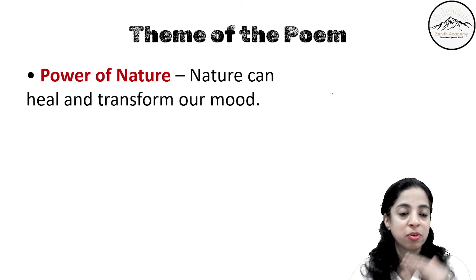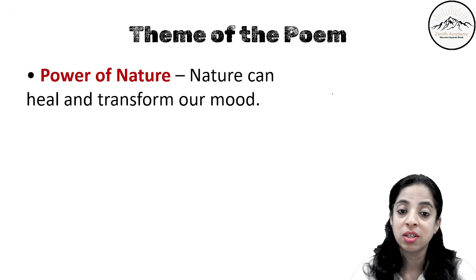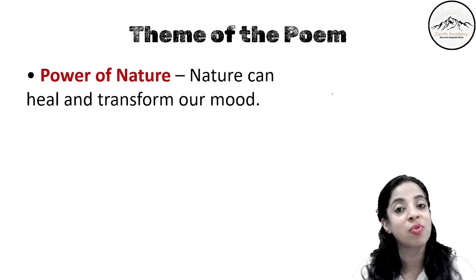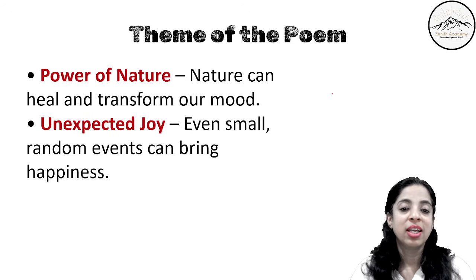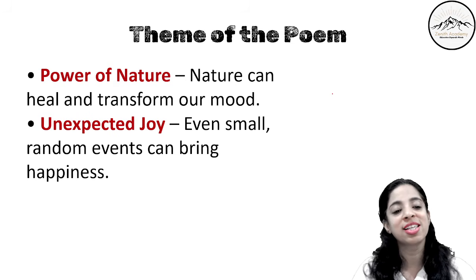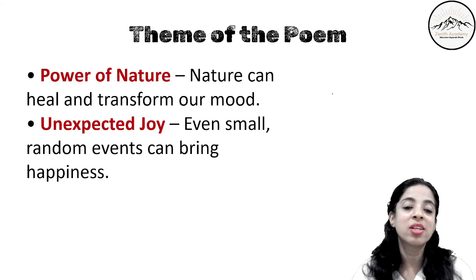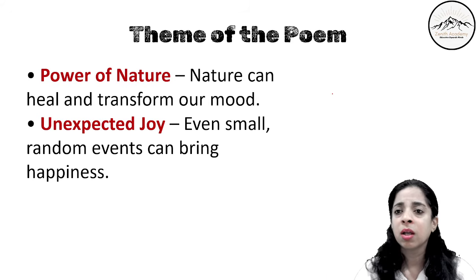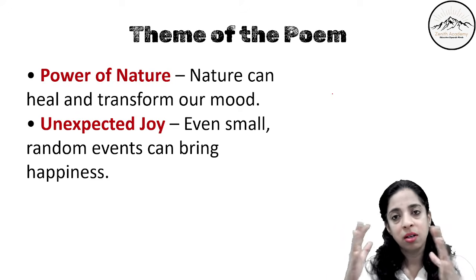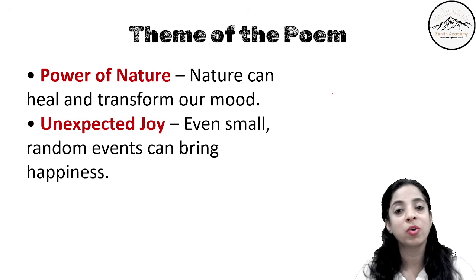There are different themes of the poem. First is power of nature. Nature can heal and transform our mood. Then unexpected joy. Even small random events can bring happiness. So what was the random event here? The poet was very sad and gloomy, and he was standing below a hemlock tree.